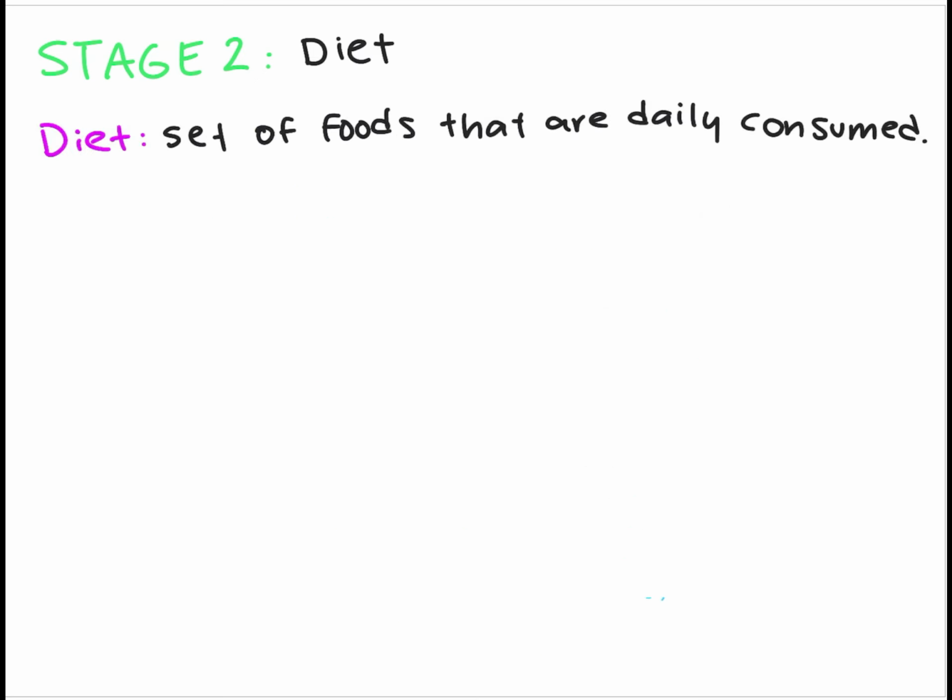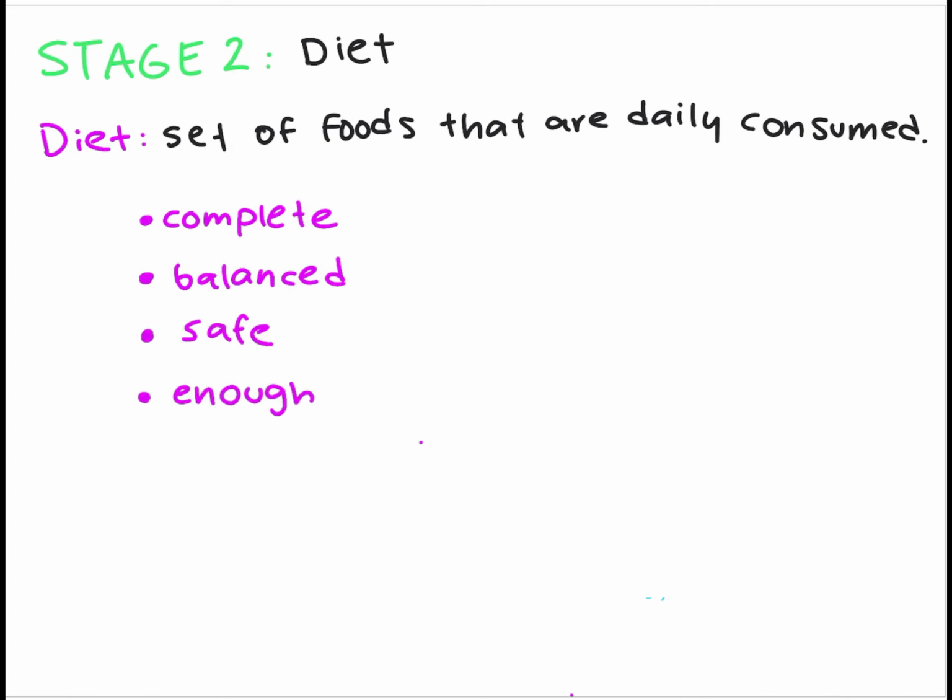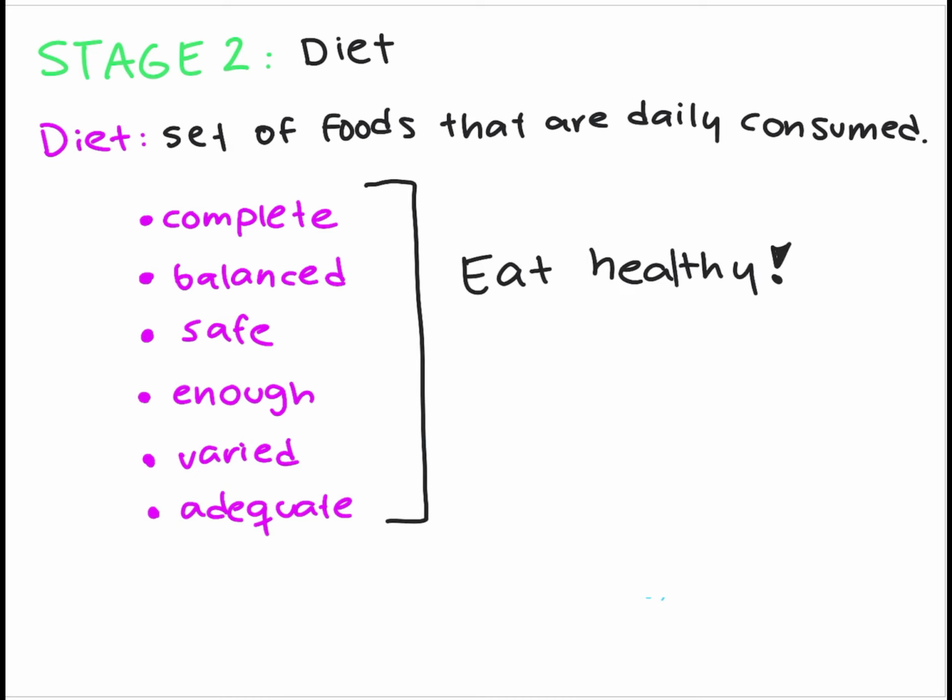A diet is the set of foods that are daily consumed. There can be good diets or bad diets, but to have a good diet, it has to be complete, balanced, safe, enough, varied, and adequate. To have a good diet, you need to eat healthy stuff. And how do you know if you're eating good stuff?